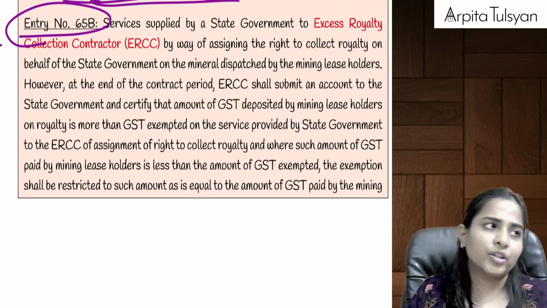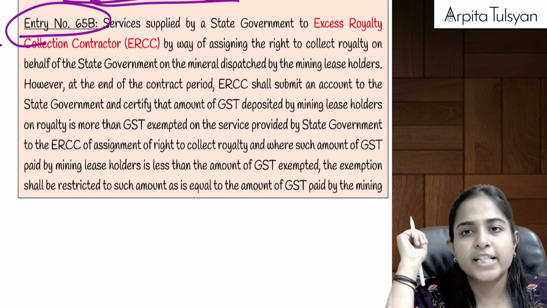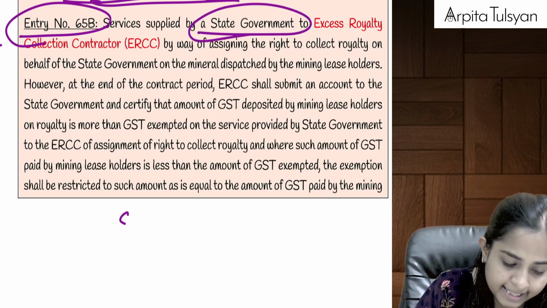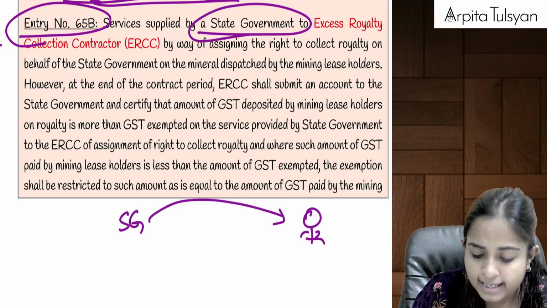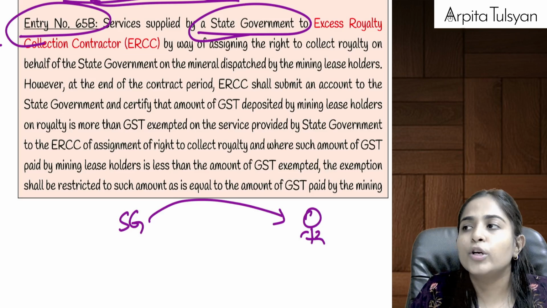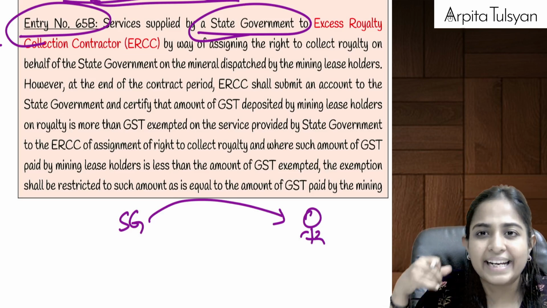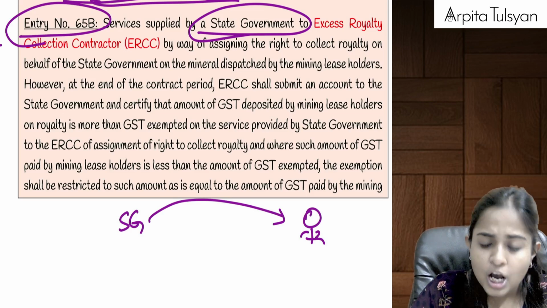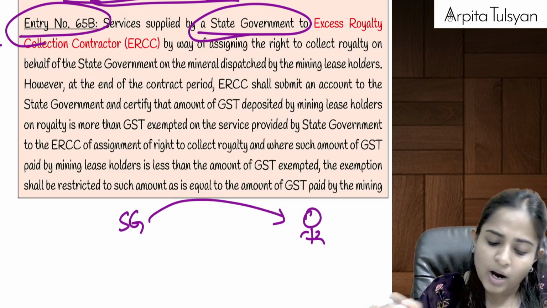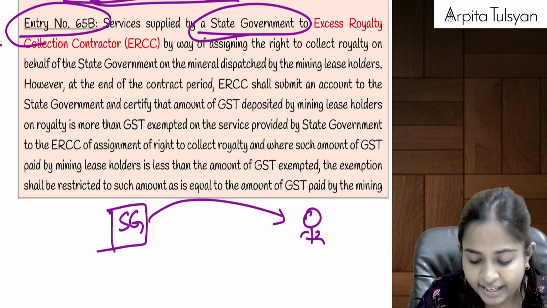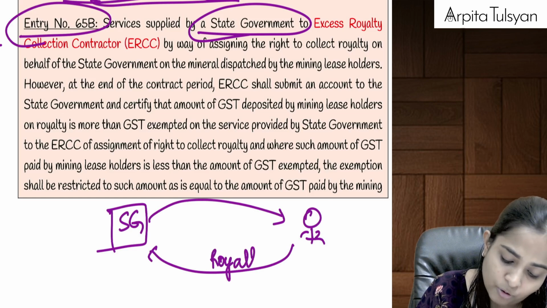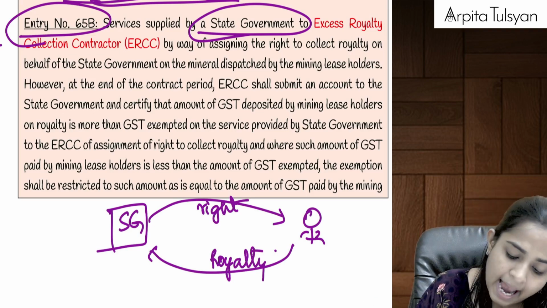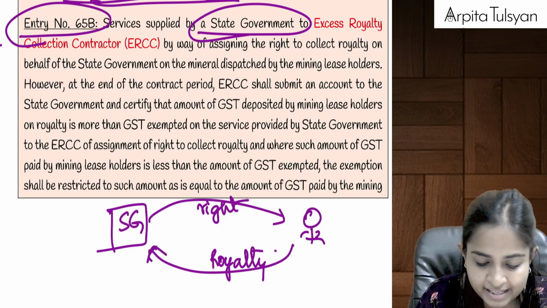Right, and now going on to the last entry, that is entry number 65B. What is entry number 65B talking about? Entry number 65B talks about services supplied by state government. Let's say state government has given us the right to use some natural resources for doing some mining. I want to do the mining for maybe mineral oil, natural gas, oil, etc. So I cannot start doing mining anywhere. So I will have to contact the state government. State government will give me the right, for which state government is going to ask for some royalty. State government has given me the right to use the natural resources, and I will have to compensate the state government by paying some royalty.